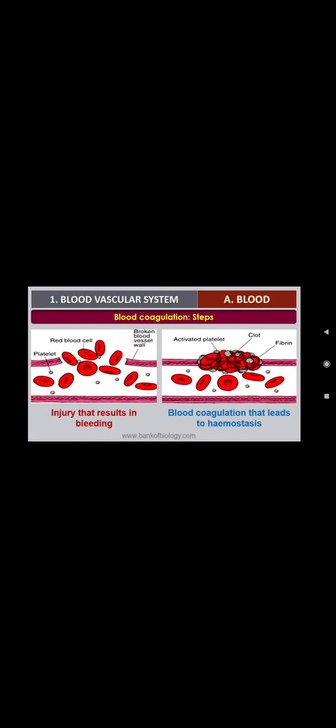Now let us discuss blood coagulation steps. First, an injury that results in bleeding, then blood coagulation that leads to hemostasis. Do you know what is meant by hemostasis? Hemostasis is nothing but prevention of blood loss through injuries. So it starts hemostasis.